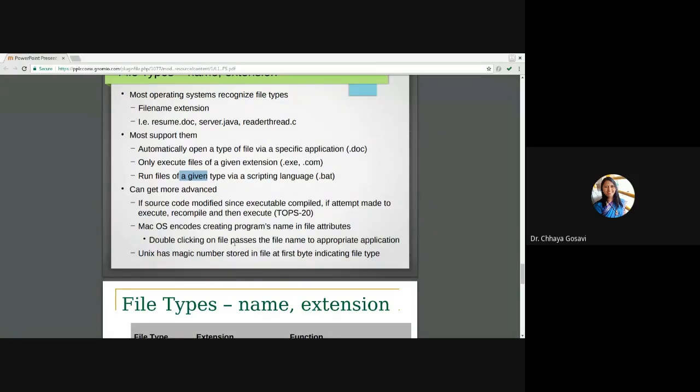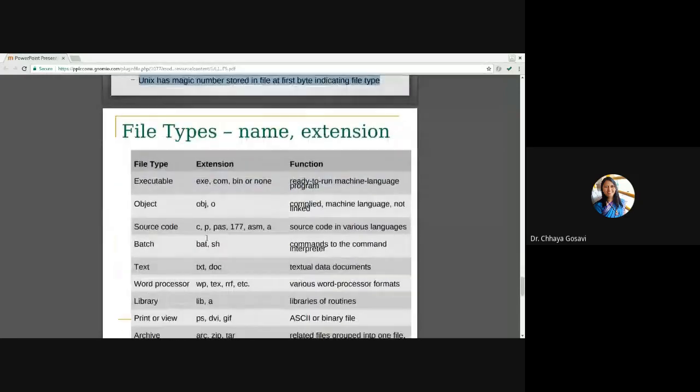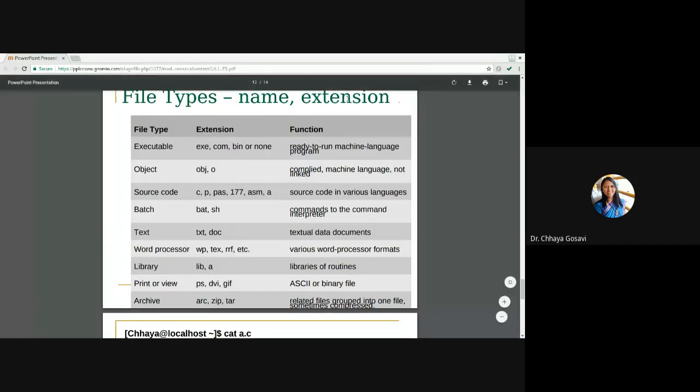Double clicking on a file passes the file name to the appropriate application. Unix has a magic number which is stored in the first byte of a file, indicating the file type. We'll see what this magic number is in our case study. So these are various file types, not limited to these. There are many types of files with names and extensions.